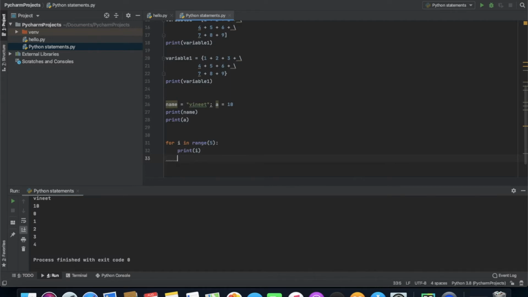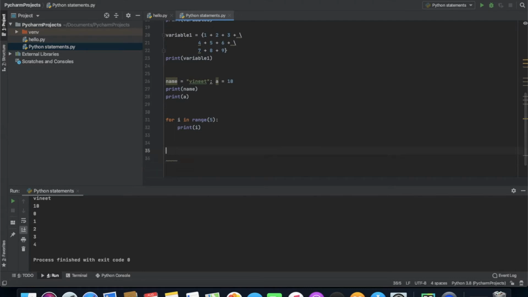The amount of indentation is up to you, but it must be consistent throughout that block. Like if you are giving four spaces for an indentation, 1 2 3 4, then it must be consistent in all the rows.